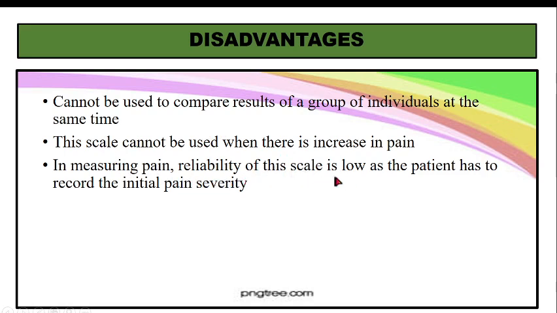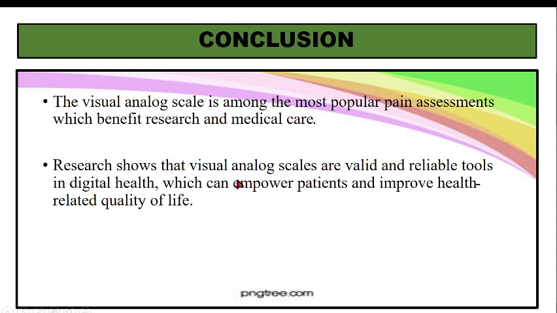So in measuring pain, reliability of the scale is low, as the patient has to recall the initial pain severity. I will take the example of appendicitis: the patient had a history of appendicitis maybe 2 years before. Now again the patient is coming with the history of appendicitis. You may ask, how is it now compared to before? Okay, so in those conditions where that episode was some long back ago, the patient has to remember those things. So in that way the reliability of the scale may be low.